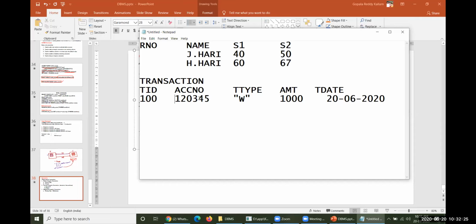So finally, if you miss this particular data, and you enter some kind of row like this, it doesn't make any sense, because the withdraw happened, 1,000 rupees have been taken from the account, and on this particular date. From which account was it taken? What is the account number?